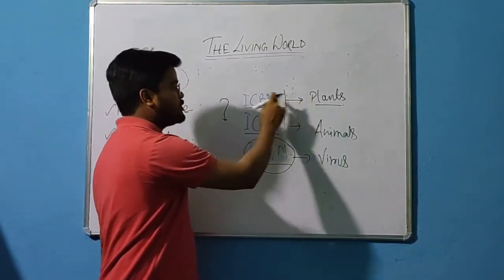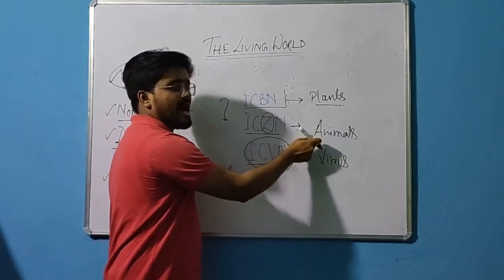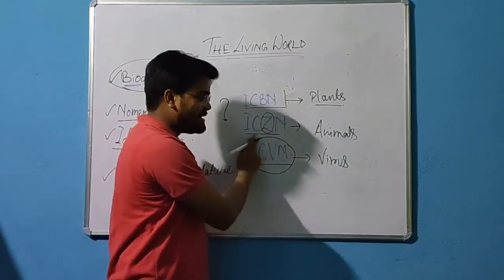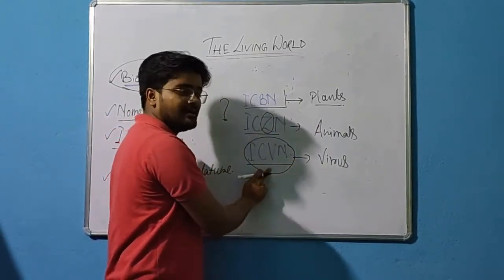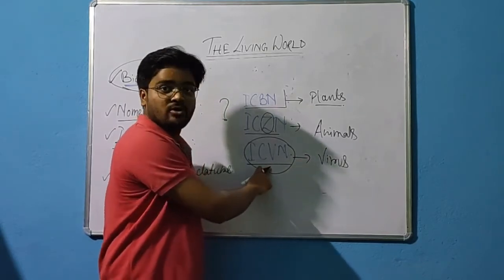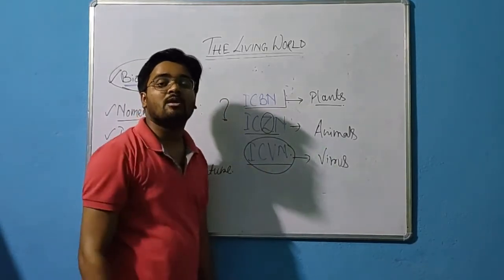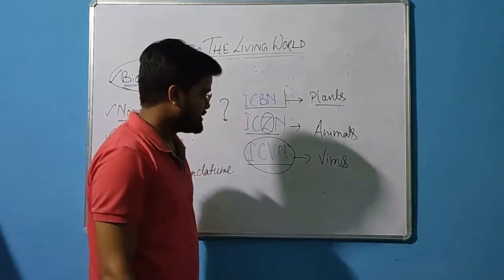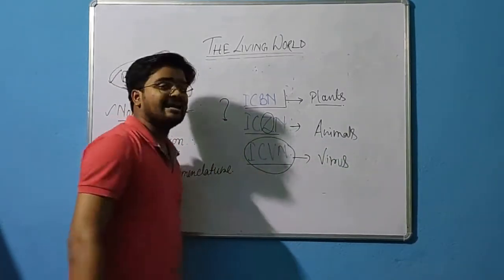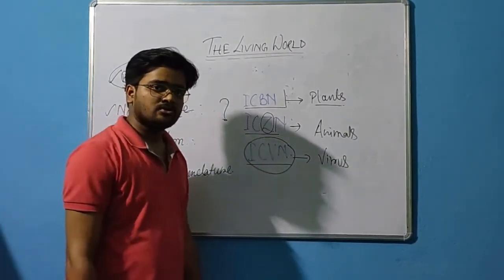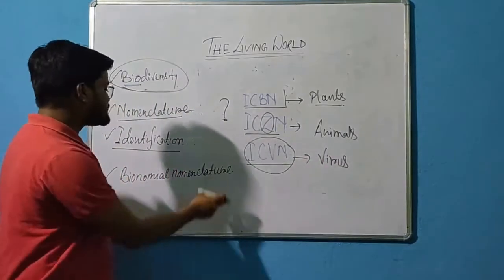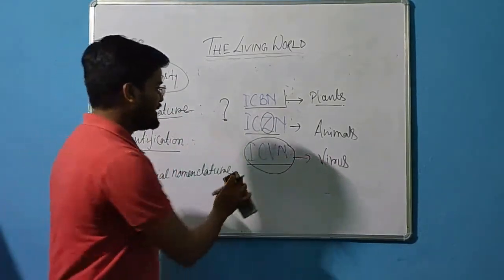If it is a plant, it will be done by the ICBN. If it is an animal, by the ICZN. And if it is a virus, by the ICVN. As I told already, many small microorganisms are also present around us, so their names will also be fixed by the ICVN. Clear? So now let's move to binomial nomenclature.